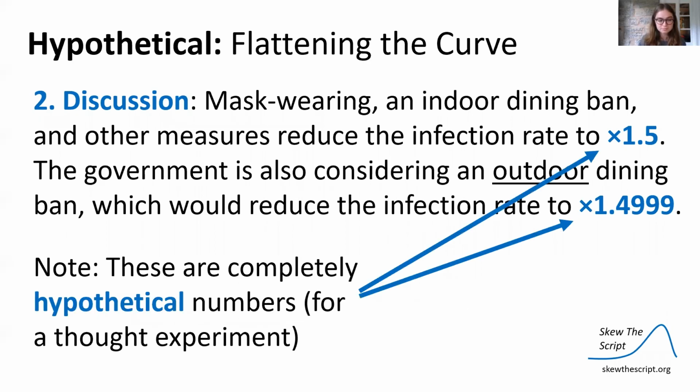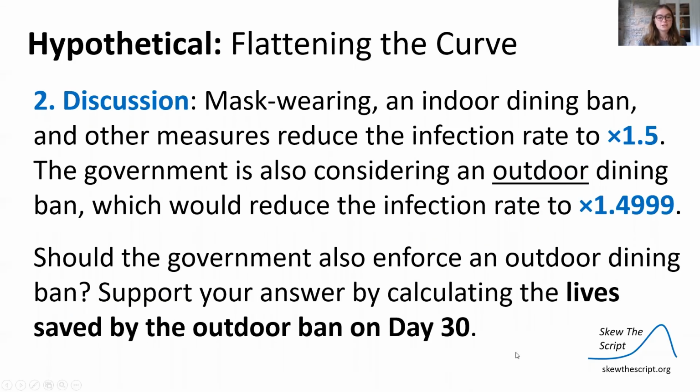1.4999. Note that these are completely hypothetical numbers, just for a thought experiment. It's almost impossible to measure the true infection rates, so these rates are just to get you thinking about public health trade-offs. Should the government also enforce an outdoor dining ban? Support your answer by calculating the lives saved by the outdoor ban on day 30.